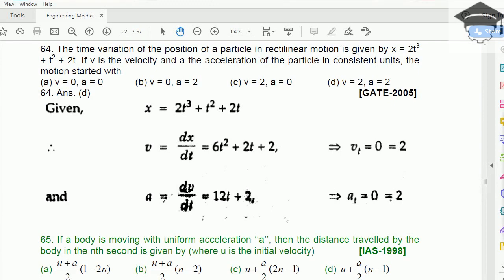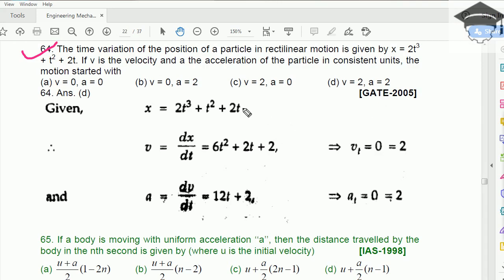This is lecture 3 of engineering mechanics solved questions, and if you have not watched the previous two videos, I request you to please watch those videos as well. And in the video description you will find the direct link of this PDF for your reference. So let's start. Referring to question number 64, we have the displacement function given as an equation in